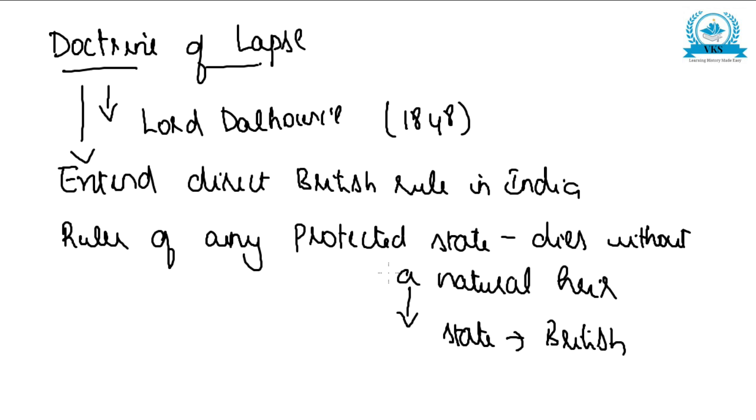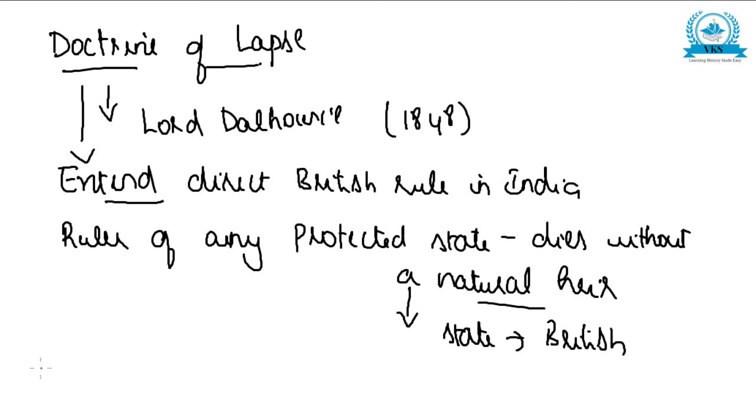So here, if the ruler of any protected state dies without a natural heir, then that state will pass on to the British. So this is how the British did their method of extending direct British rule in India.